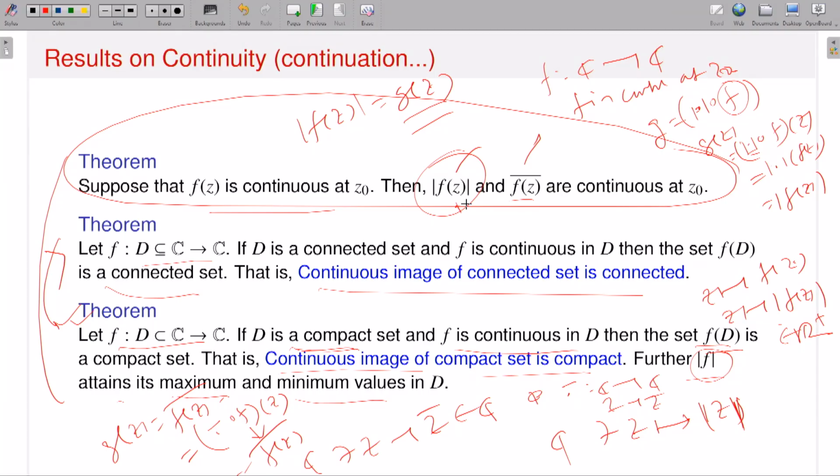So many ways you can do that. So there are very few results on continuity that I have discussed. There could be many. Okay. So I think that's very little about the continuity of complex valued functions.